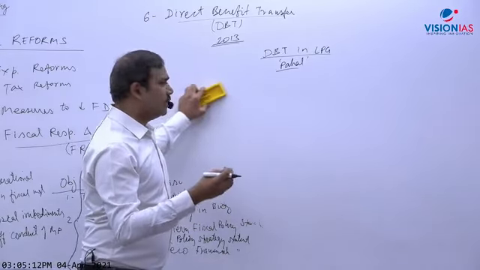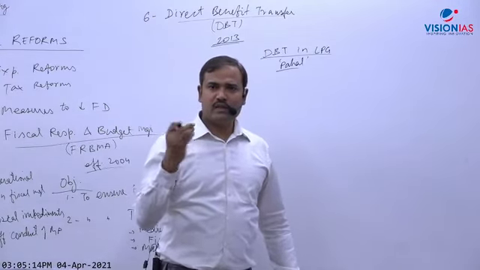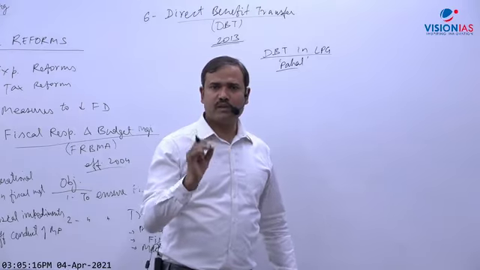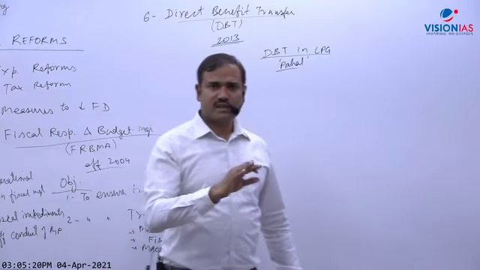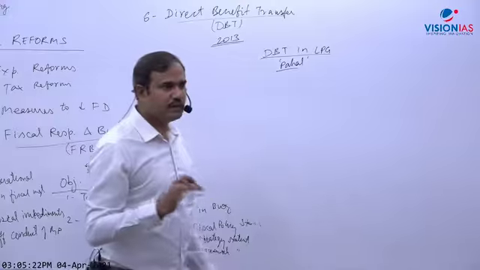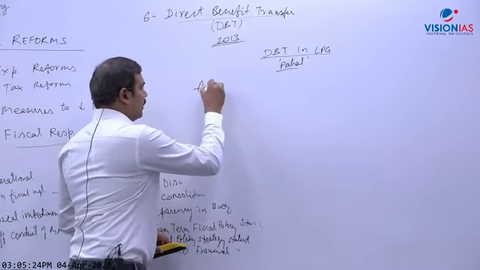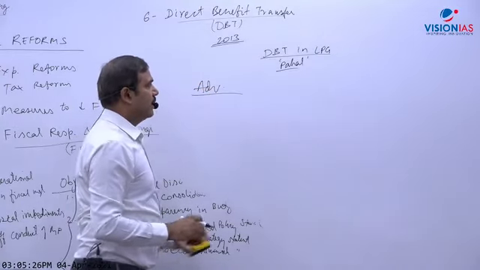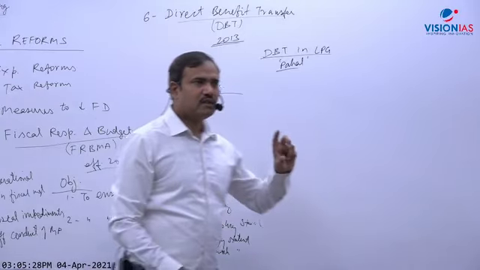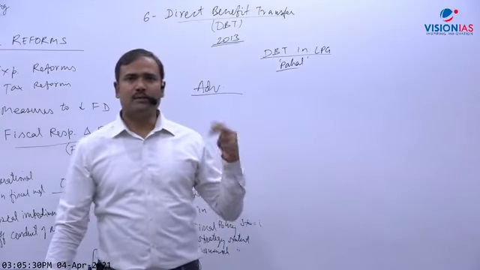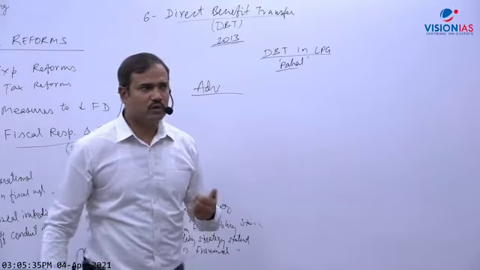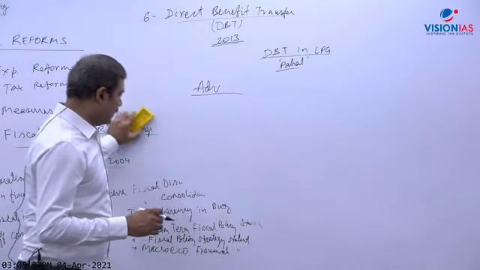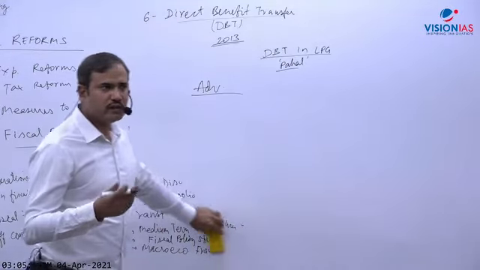Okay, so now almost all welfare payments have been replaced, and almost all subsidies have been replaced except a few only. For example, PDS is right now not replaced by this as such, but otherwise most of the subsidies have been replaced. Now, what are the advantages? When government launched this, the slogan was "Aapka paisa aapke haath," meaning government is giving your money back to you. It means that you are the rightful owner of this money.